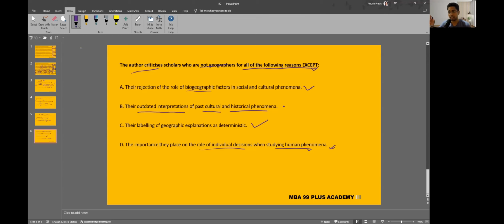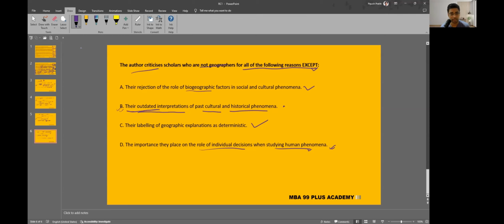The example where they said that the fur clothing was not built because of social culture or because one man or one leader propagated it. Rather, it was an environmental consideration, considering that the region was far too cold. So we are left with option B. I just want to validate this.